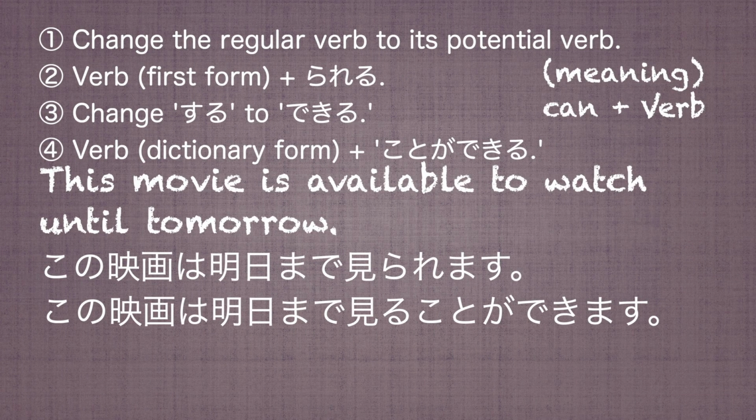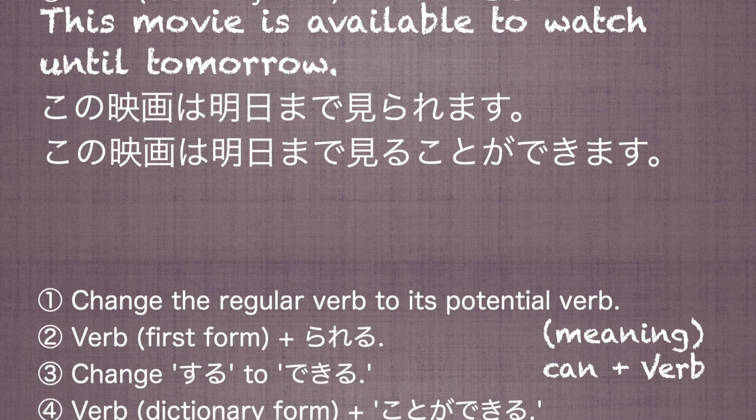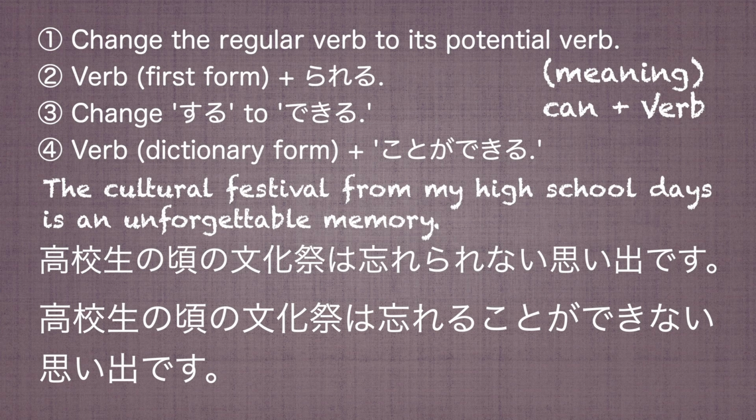This movie is available to watch until tomorrow. この映画は明日まで見られます。In Japanese conversation, some people drop the ra sound from the sentence. この映画は明日まで見れます。We can use the fourth principle instead. この映画は明日まで見ることができます。